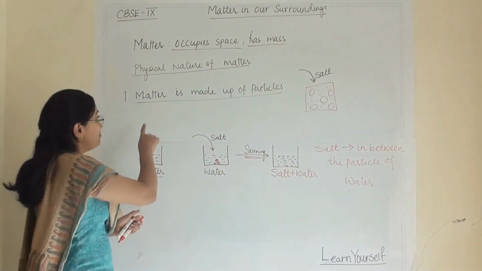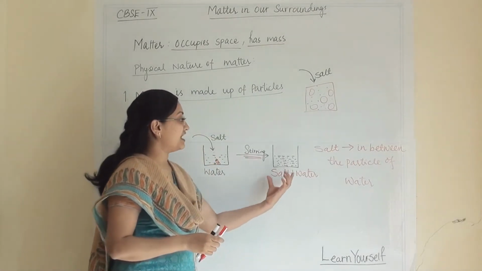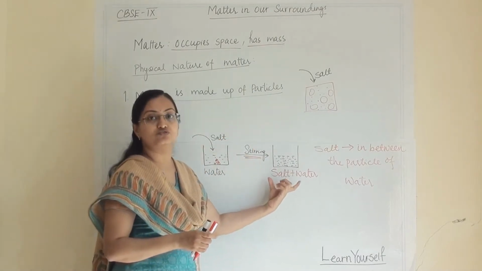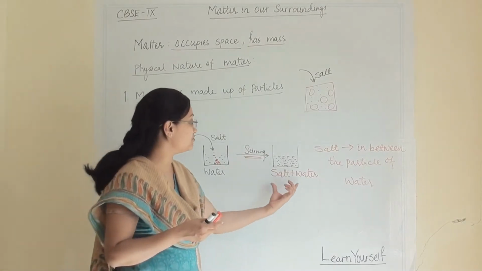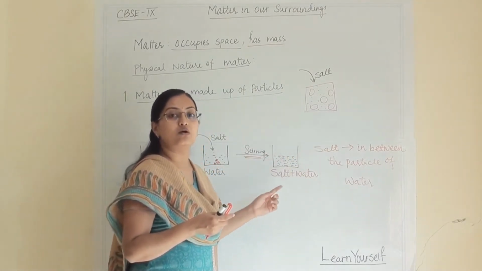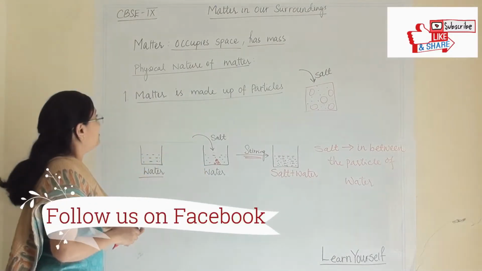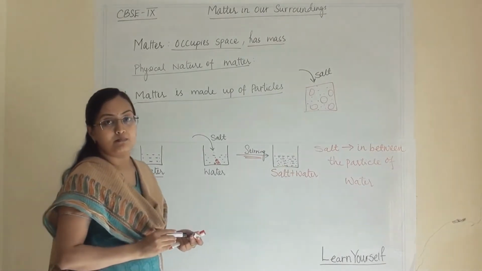So yes, matter is made up of particles and those particles have space in between them. Whenever we add salt into water, the salt particles take a place in between the water molecules and make a homogeneous solution. So our first physical nature of matter is that matter is made up of particles.